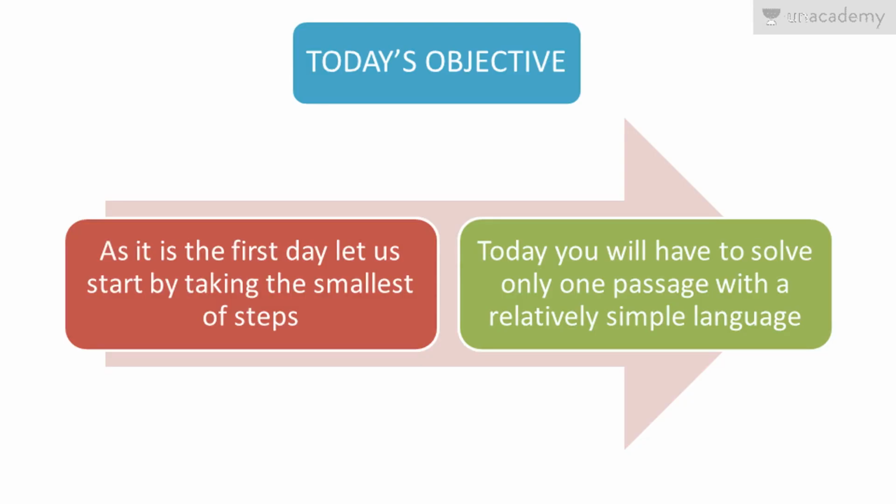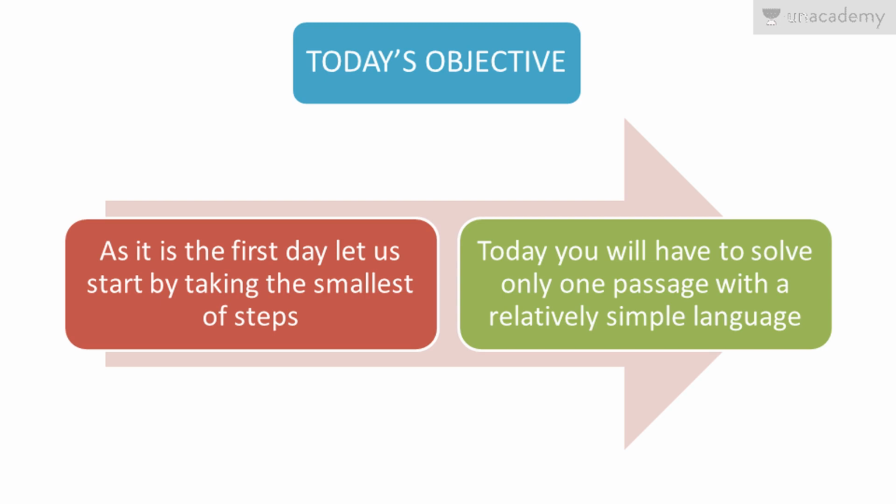So as I told, today's objective. Every day we'll keep our aim straight and have an objective. As it is the first day, let us start by taking the smallest of steps. Isn't that good? We start from the bottom.